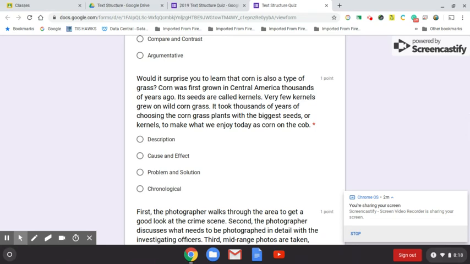Would it surprise you to learn that corn is also a type of grass? Corn was first grown in Central America thousands of years ago. Its seeds are called kernels. Very few kernels grew on wild corn grass. It took thousands of years of choosing the corn grass plants with the biggest seeds or kernels to make what we enjoy today as corn on the cob. Is this description, cause and effect, problem and solution, chronological?